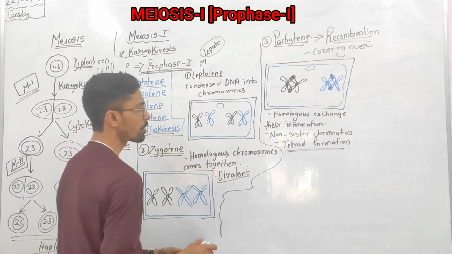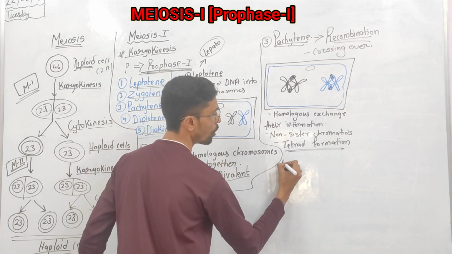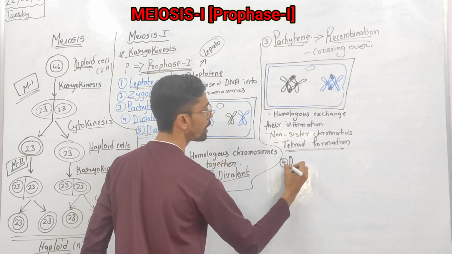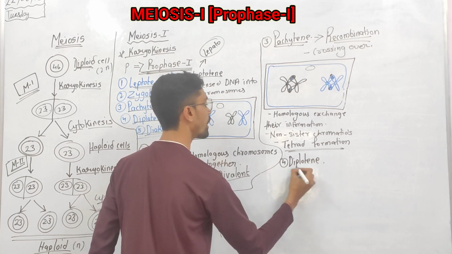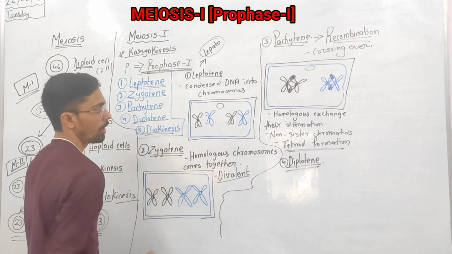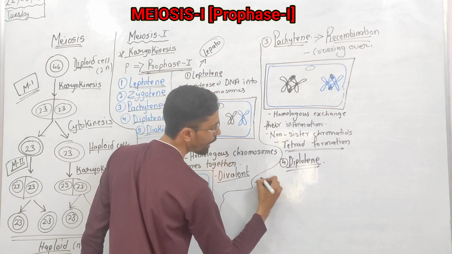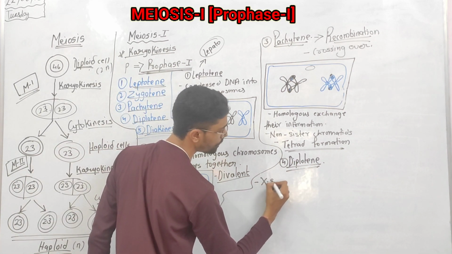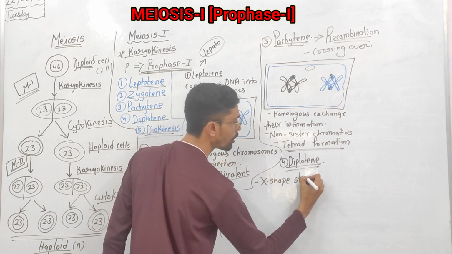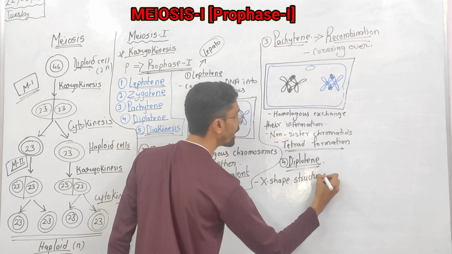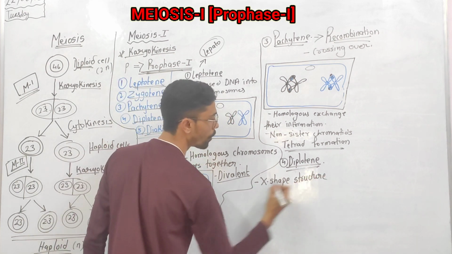Now the fourth step is called diplotene. What happens in diplotene? X-shaped structures are formed.